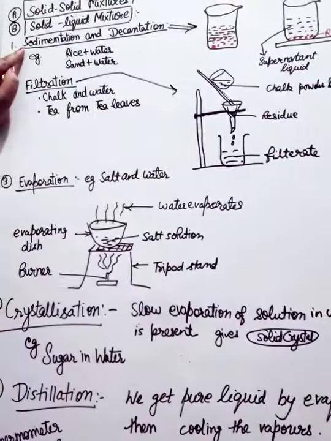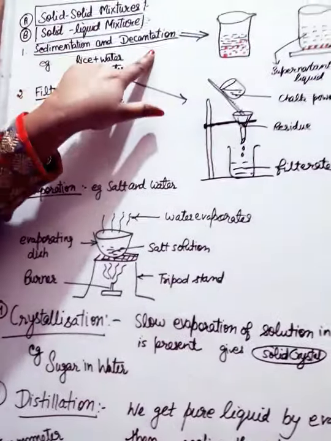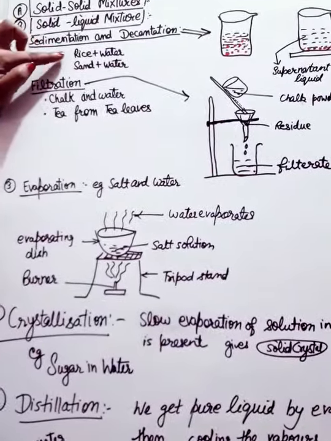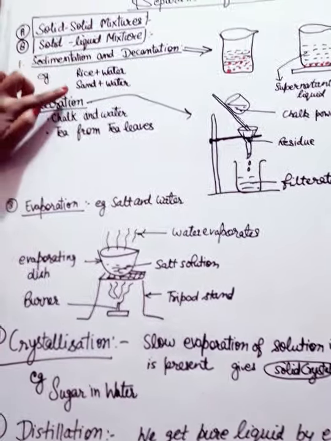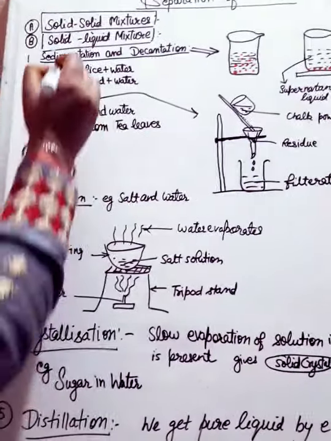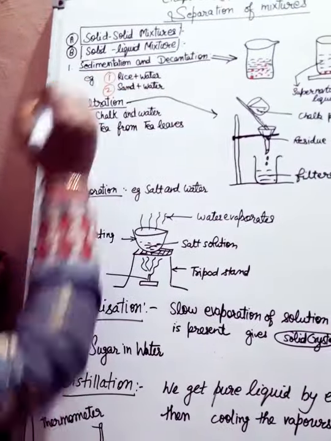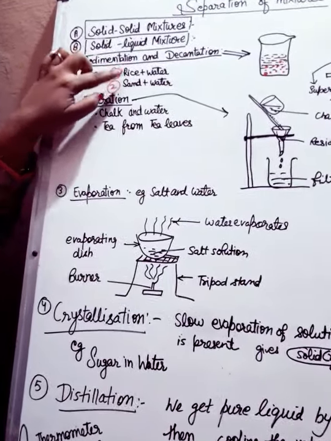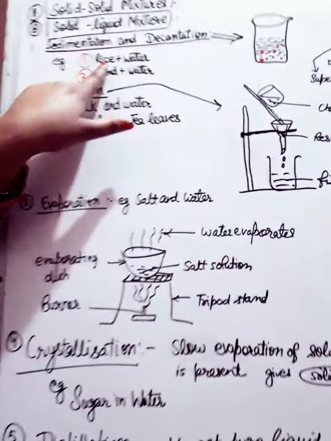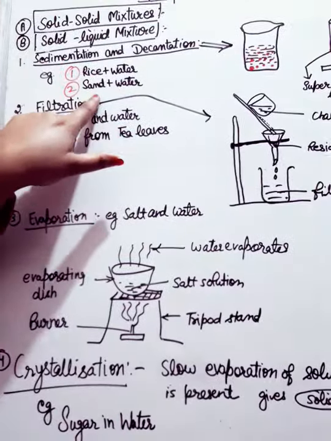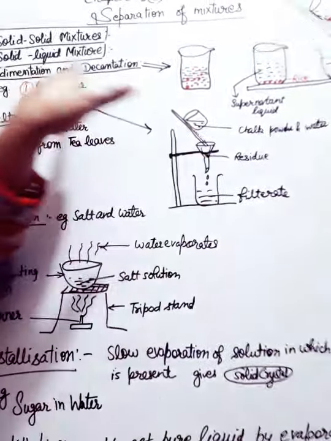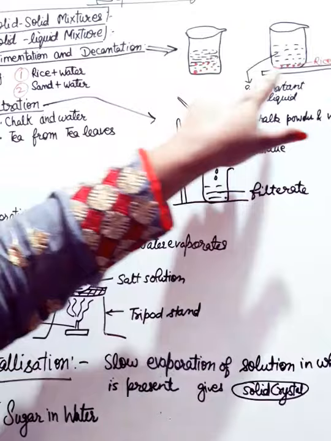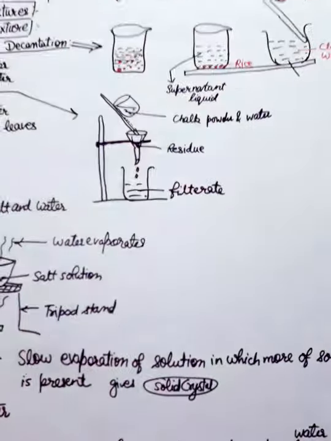What is sedimentation and decantation, and when is it used? See, with the help of examples: a rice and water mixture, and a sand and water mixture. If the solid in the mixture is not soluble in water, it can settle down. In sedimentation, we keep the mixture for some time, and after some time the heavy particles settle down.